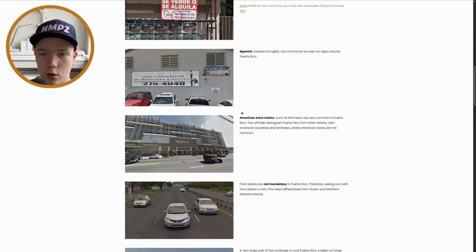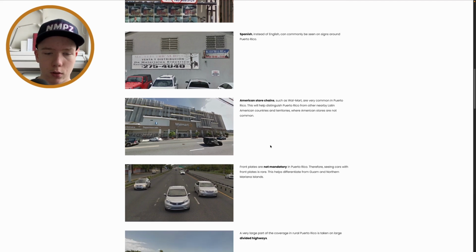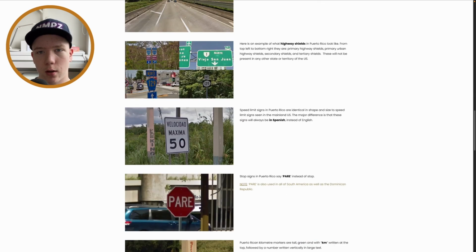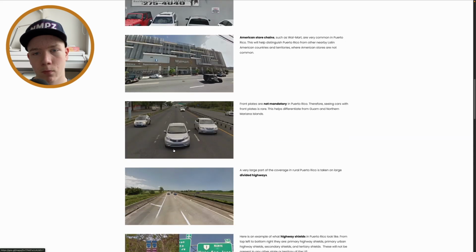So yeah, American store chains and other infrastructure, and also some of the signs. You see these signs, and all of that looks really similar to the US, but the text is in Spanish. So yeah, it's quite easy to understand the difference between Puerto Rico and America, and well, whatever.